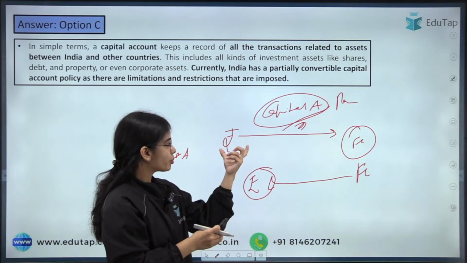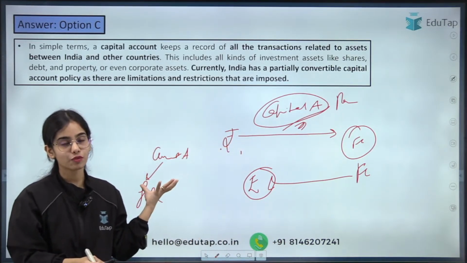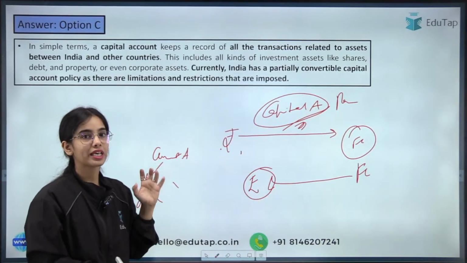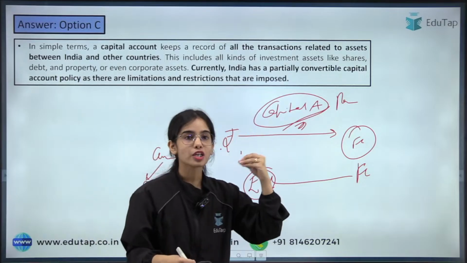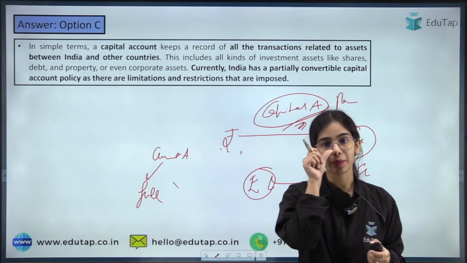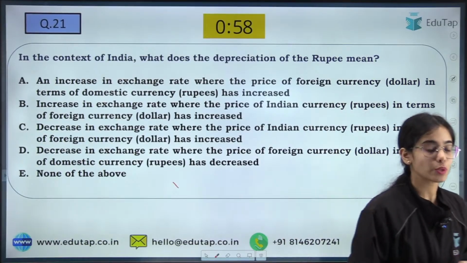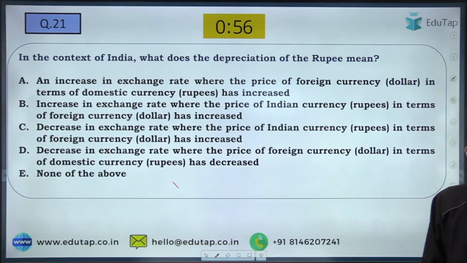That's why, even if the current account has full convertibility, the capital account has partial convertibility, and that's why in total the rupee has partial convertibility. Because in the capital account there are restrictions that are imposed. Coming to the next question, try to answer the question.